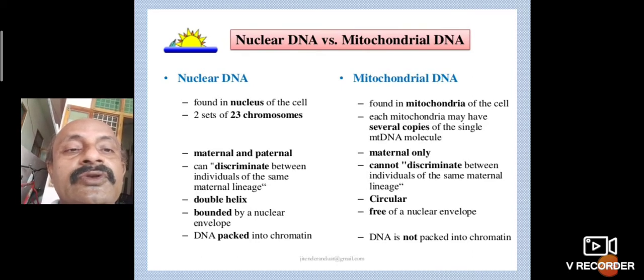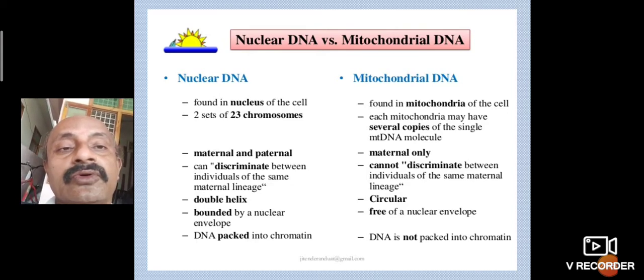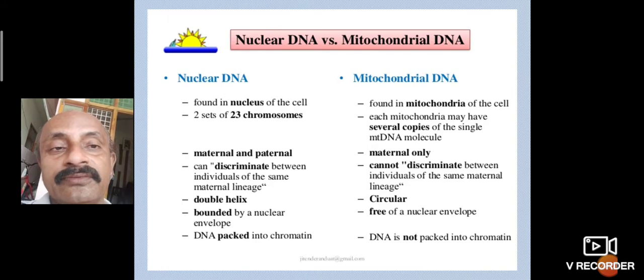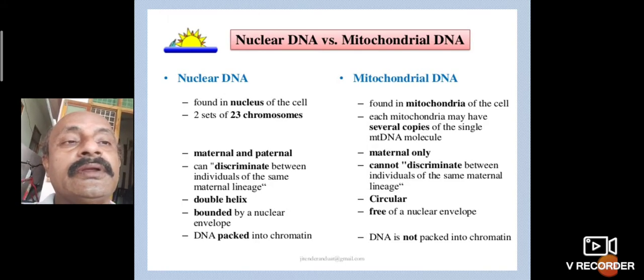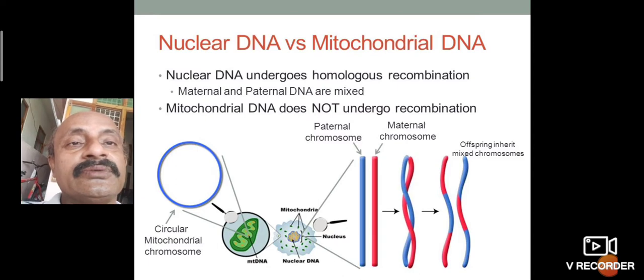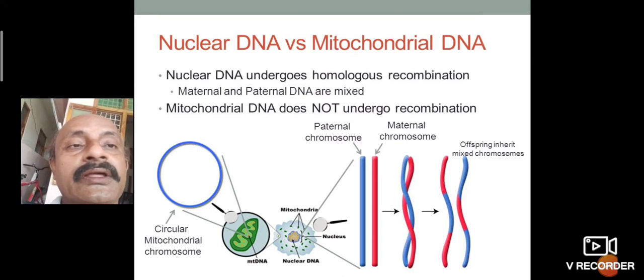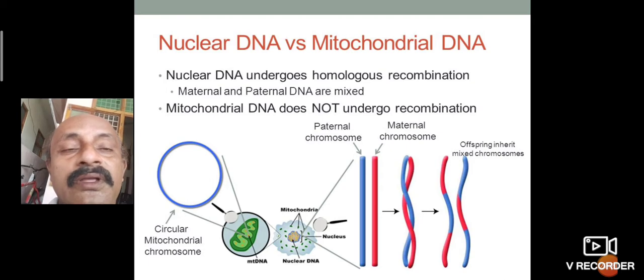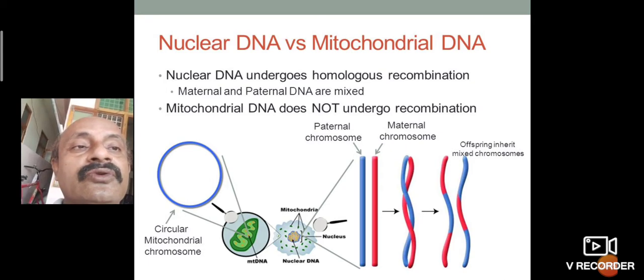Nuclear DNA is packed into chromatin, while mitochondrial DNA is not packed into chromatin. The nuclear DNA undergoes homologous recombination, so maternal and paternal DNAs are mixed in the nucleus, but mitochondrial DNA does not undergo recombination. So there are paternal chromosomes and maternal chromosomes.